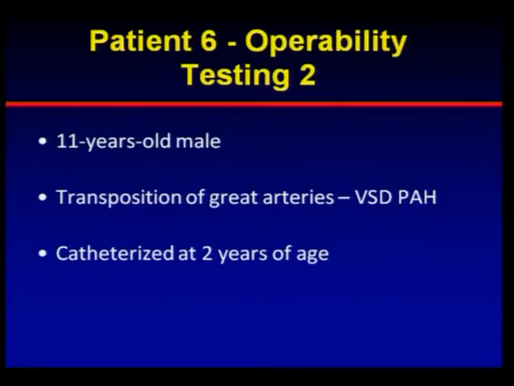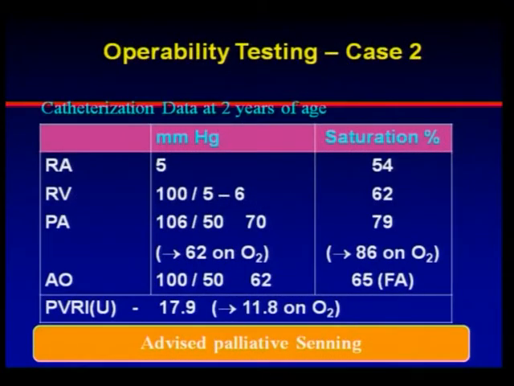This is another very interesting case which really perplexed us, and we don't know the reason, or the understanding behind this case. So an 11-year-old male with transposition with VSD and PAH. He was catheterized at 2 years of age, and this was the data. The PVRI was 17.9 with a huge step up, because it's all TGA, we expected a step up, but aortic saturation was only 65. So he was advised a palliative sending. So this is at 2 years of life.